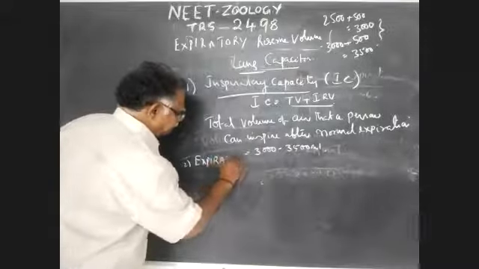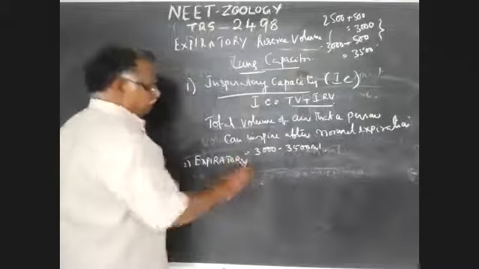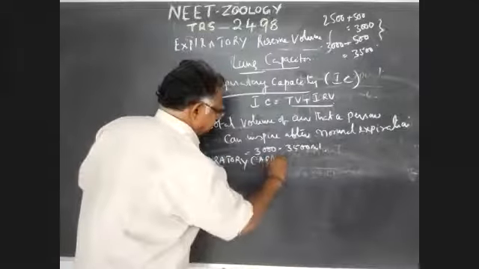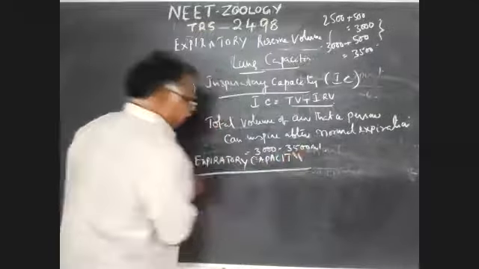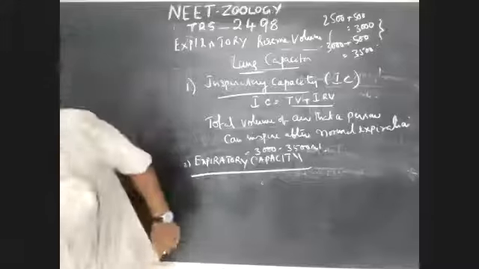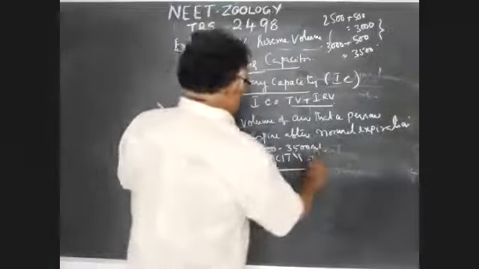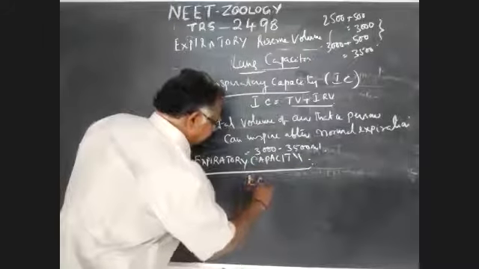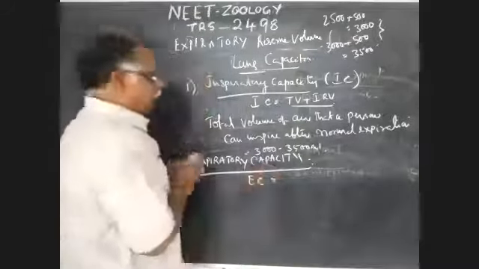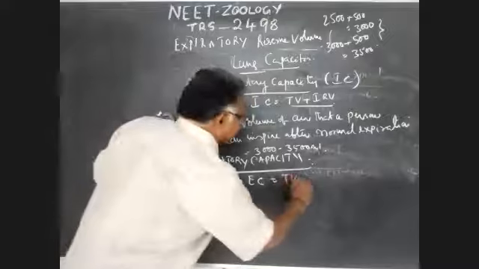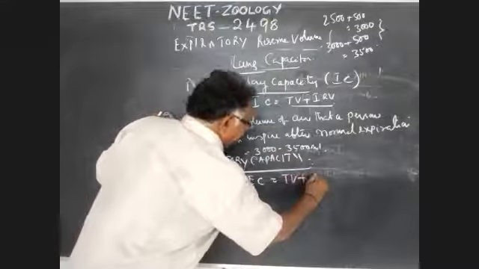Expiratory capacity, that gives EC. EC is equal to TV plus ERV.